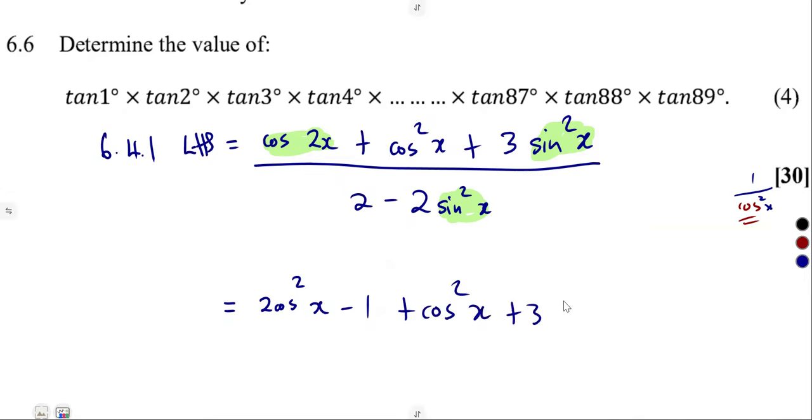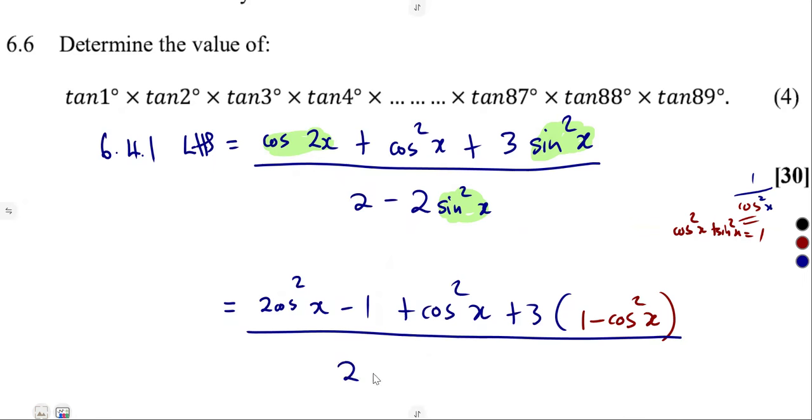Sine can be changed to a cos. Remember from our Pythagorean identity, this is 1 minus what? Cos squared of x. Cos squared of x plus sine squared of x is equal to 1, so you can simply make sine squared the subject of the formula there. This is the same thing that you are going to substitute in place of this sine squared, as we had this one before as what?